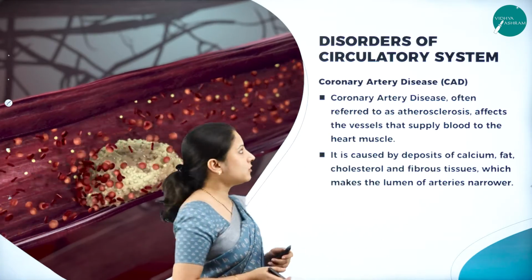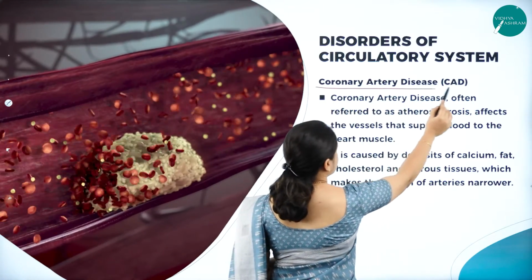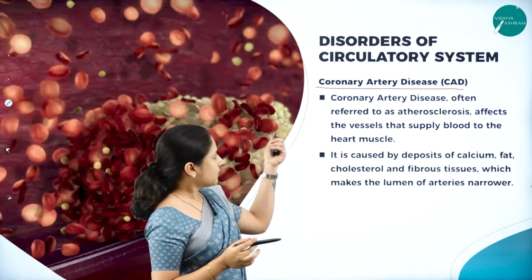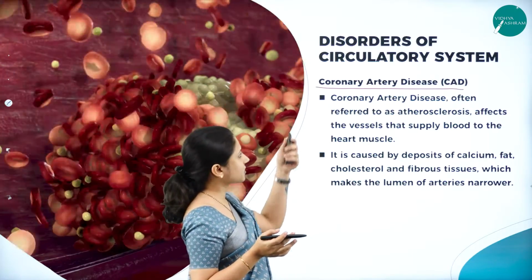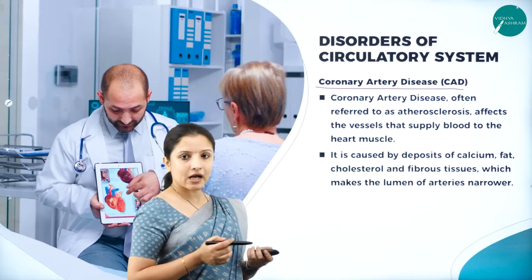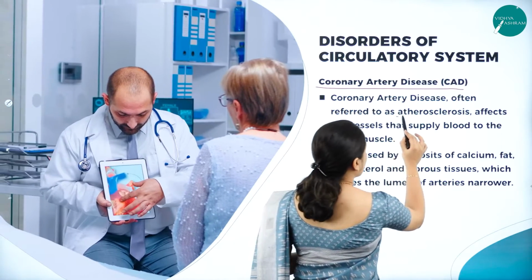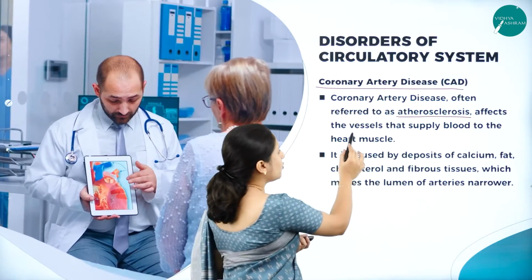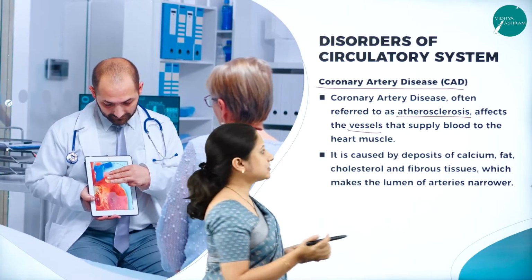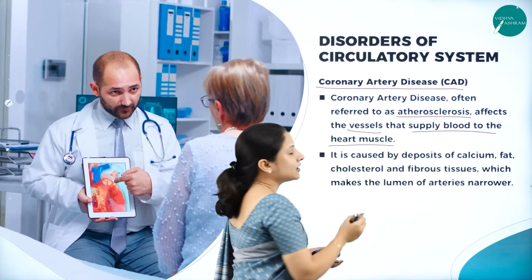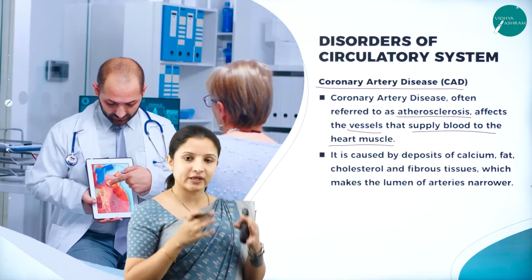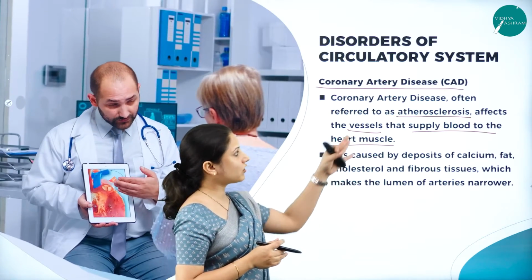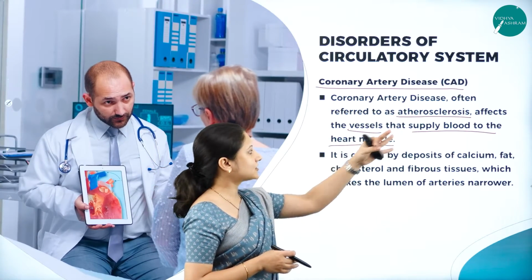So next, talking about one more disorder, that is coronary artery disease. So hypertension actually leads to a disorder of the heart. But here we are talking directly of a disease to the heart, which is the coronary artery disease. So coronary artery disease is referred to as atherosclerosis, and here this disease actually affects the vessels that supply the blood to the heart muscle. So we know that the flow of blood is systemic through various vessels and veins and all that, right? So here, when any problem occurs in the vessels, which is called atherosclerosis, it affects the supply of the